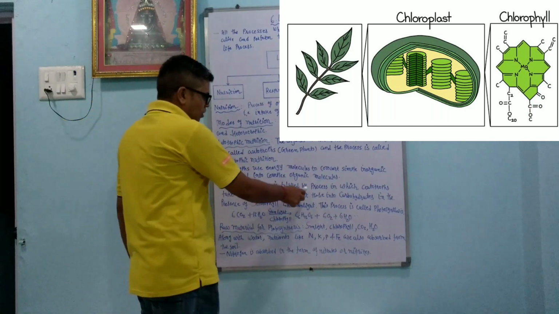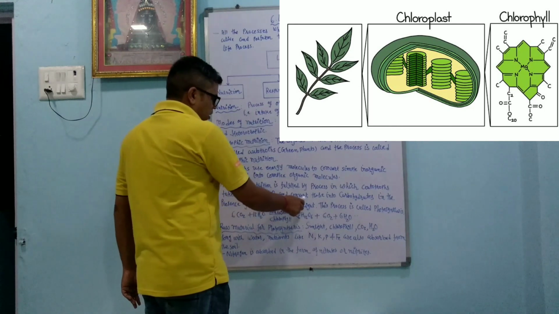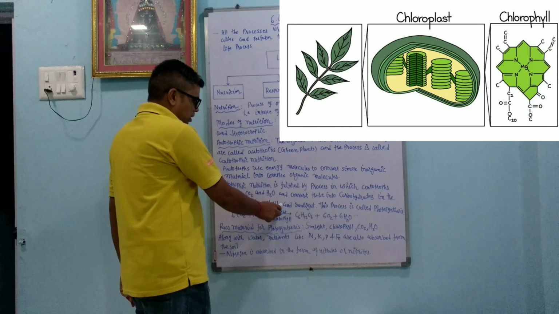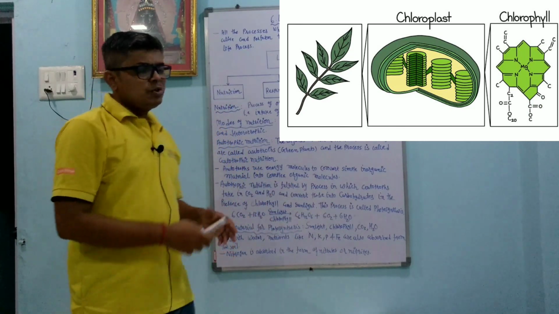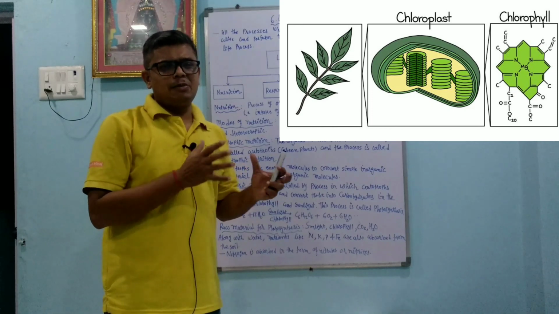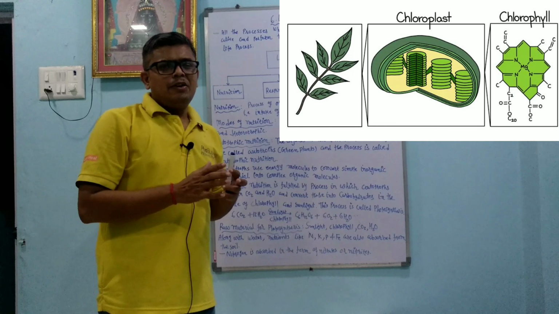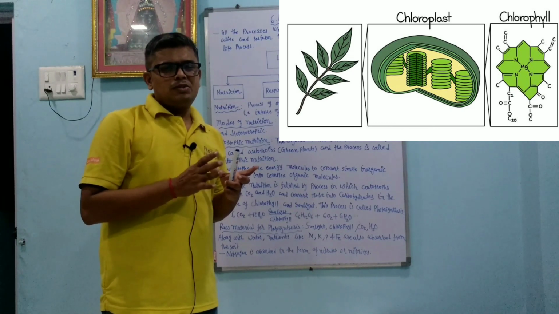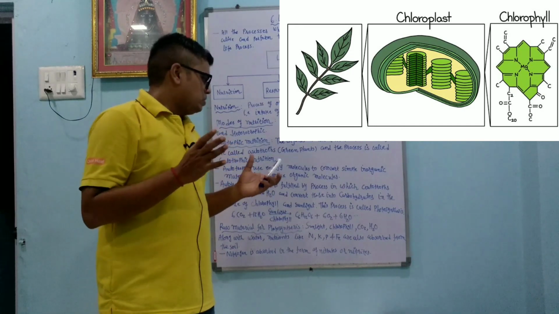Autotrophic nutrition is fulfilled by the process in which autotrophs take in carbon dioxide and water and convert these into carbohydrates in the presence of chlorophyll and sunlight. This process is called photosynthesis. So what is the autotrophic mode of nutrition? Carbon dioxide reacts with water in the presence of sunlight, and by this process we get glucose, or carbohydrate, plus oxygen plus water.